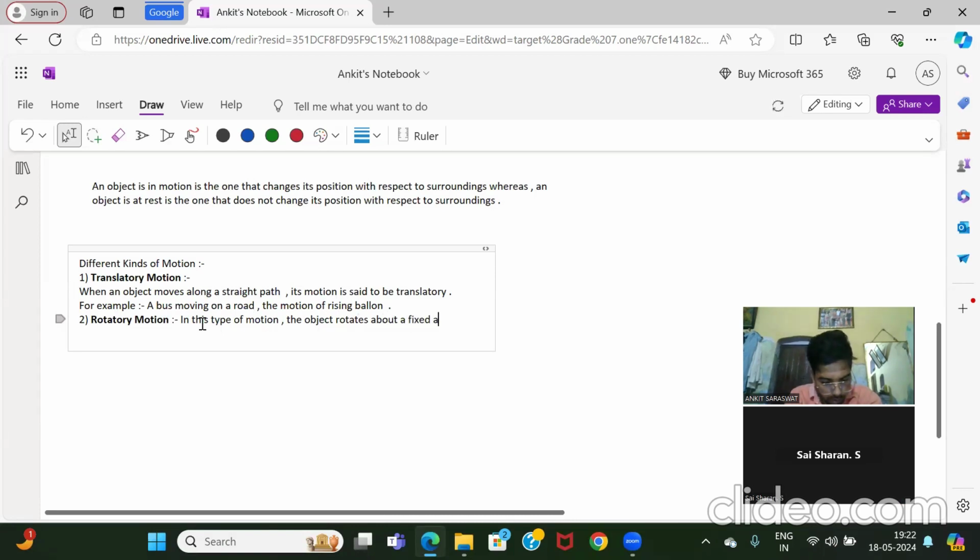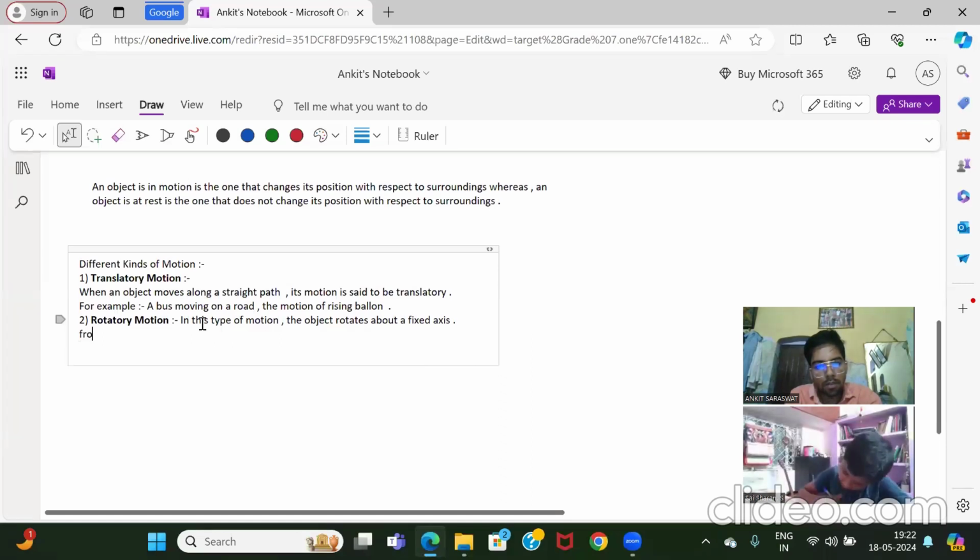Fixed axis. For example, the motion of blades of a ceiling fan.